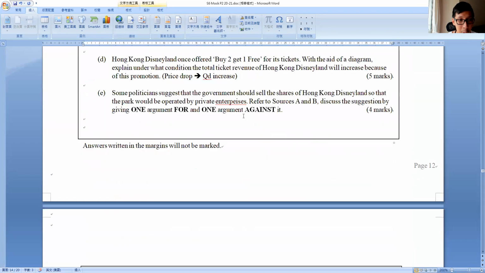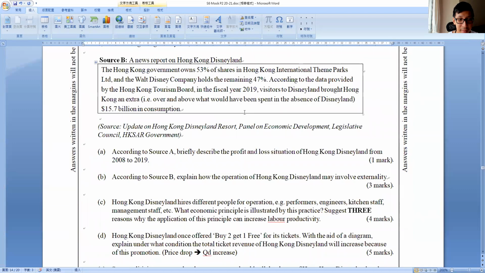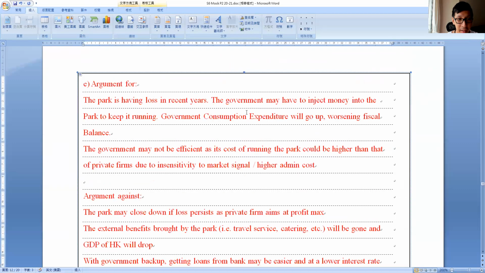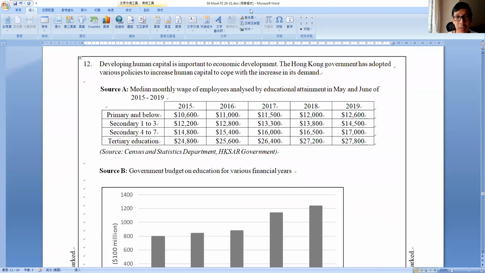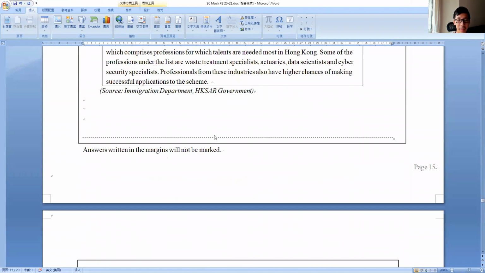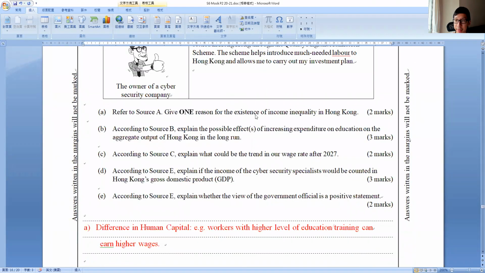And that would conclude our question 11. Yes. All right, then let us use the remaining time to go to the last question, question 12. All right, as usual, let's look at the questions first. Now it says, refer to source A. Give one reason for the existence of income inequality in Hong Kong.